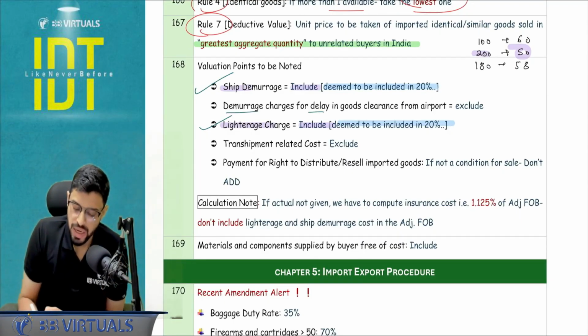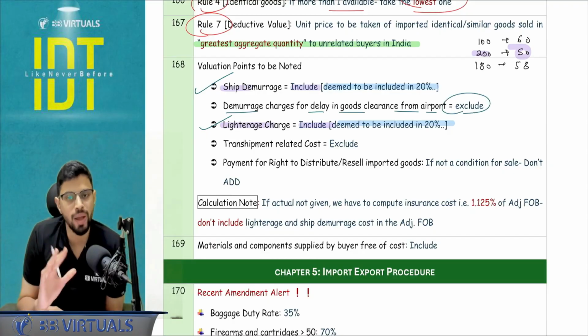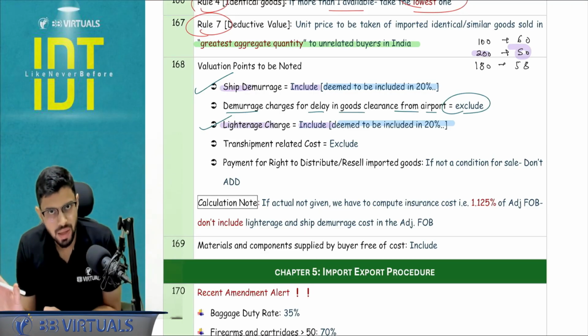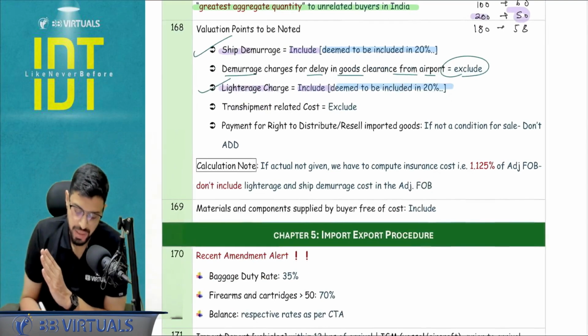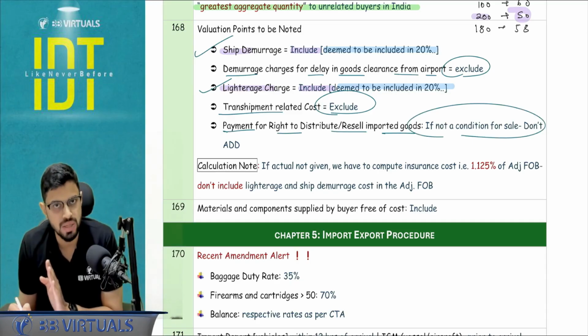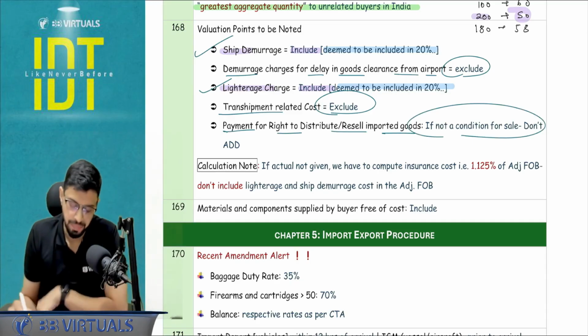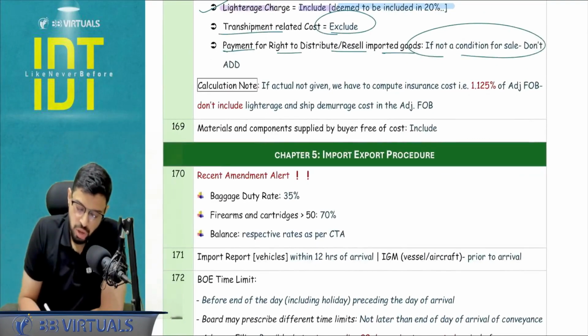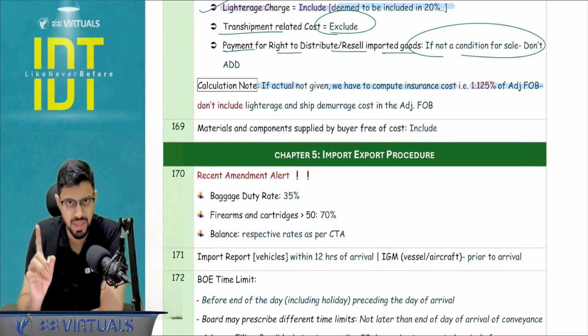Demurrage charges for delay in the goods clearance from the airport, you have to exclude it. You can exclude that because it is incurred after the CIF price. Transshipment related cost to be excluded. Payment for right to distribute or resell imported goods: see if it is a condition for sale. If yes, add it, otherwise ignore it. Calculation note: if actual is not given, we have to compute the insurance cost at 1.125% of the adjusted FOB.